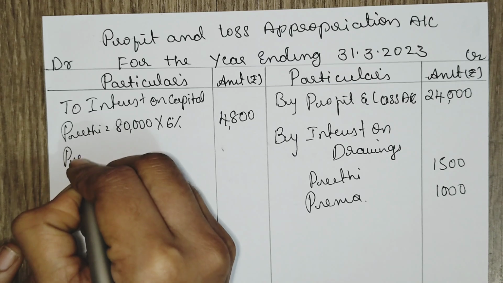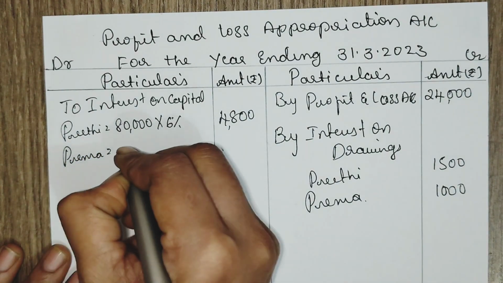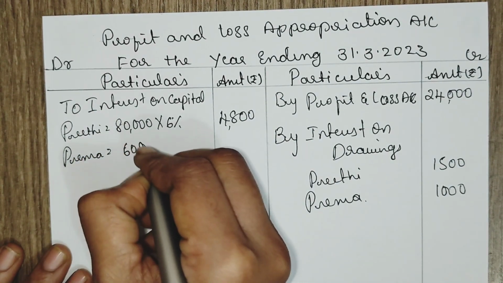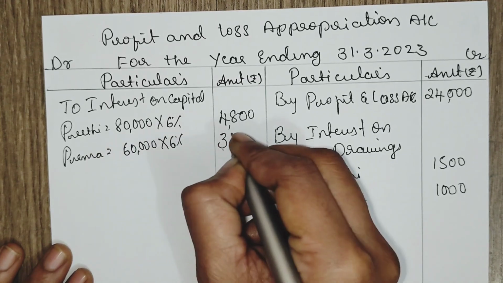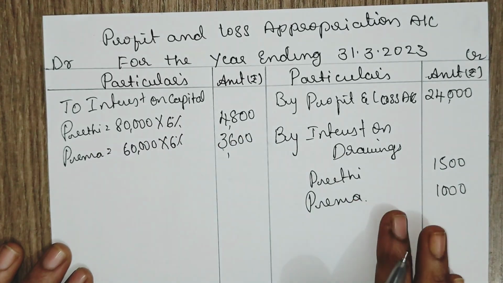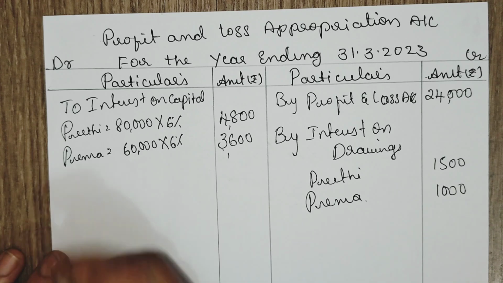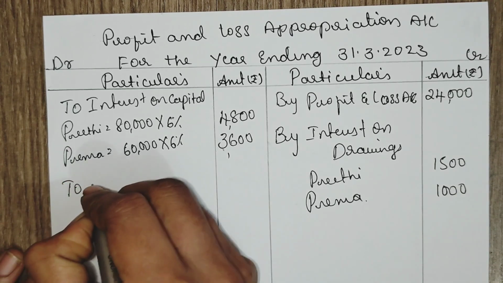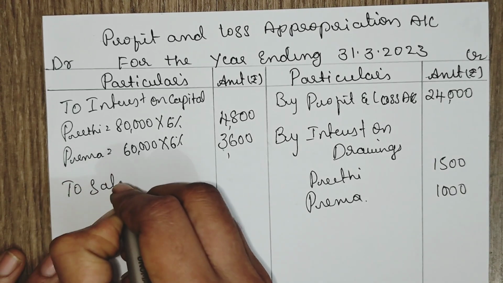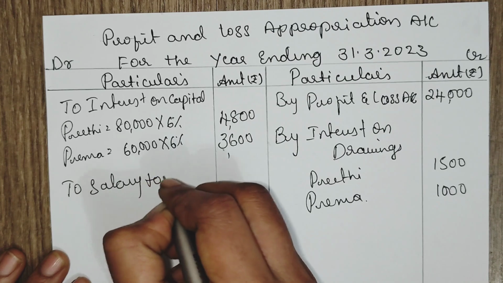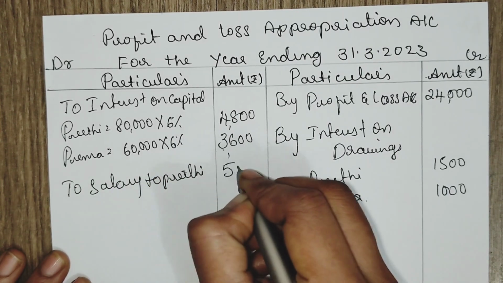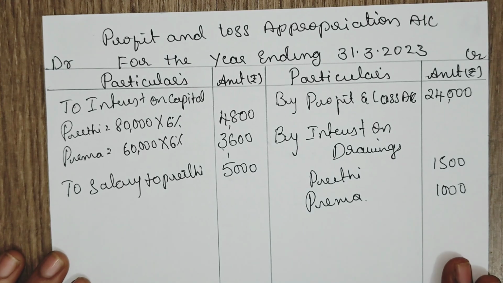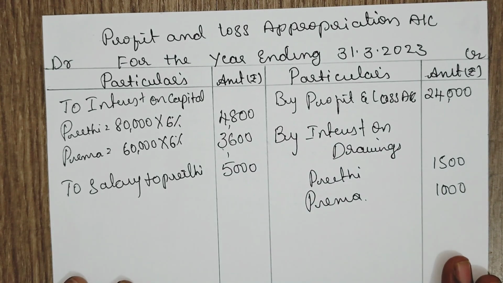For Prema, it is 60,000 into 6%. 6 sixes are 36, 3,600 is the interest on capital. And we have salary to Preeti 5,000. We have recorded all the adjustments.